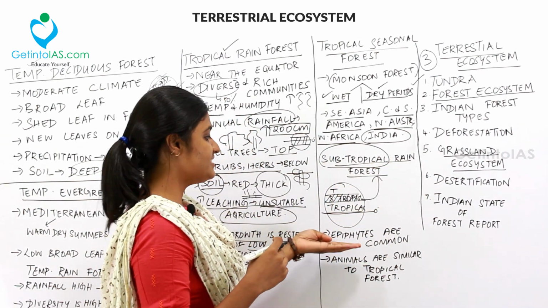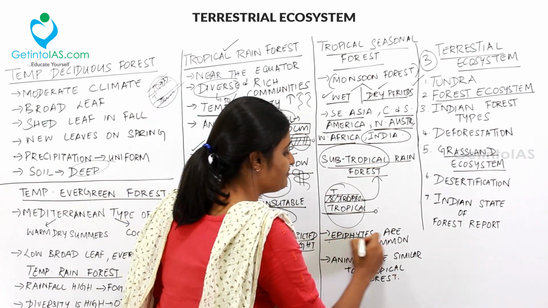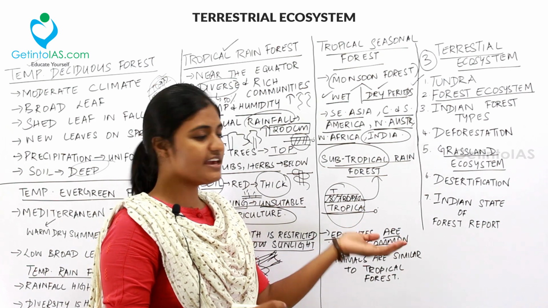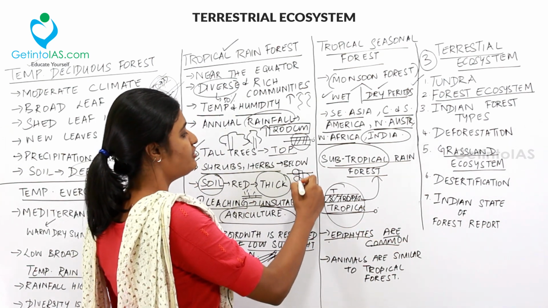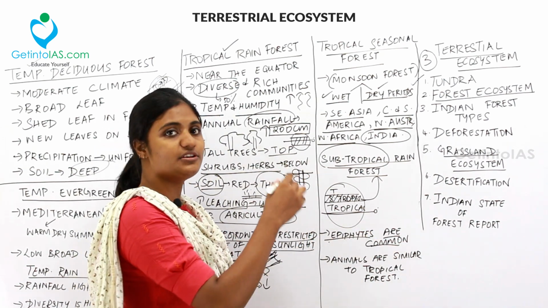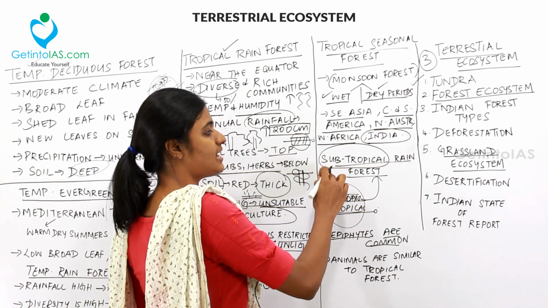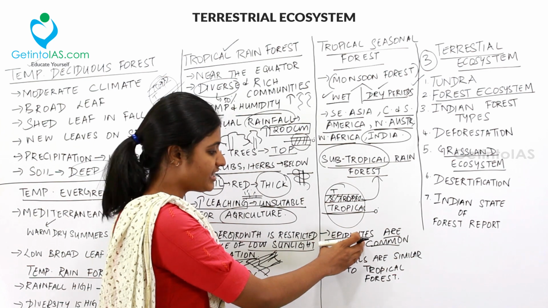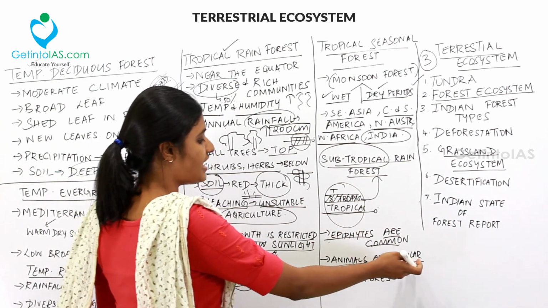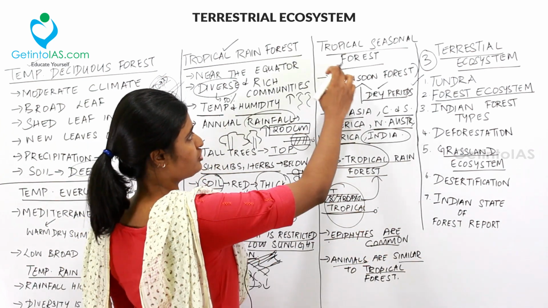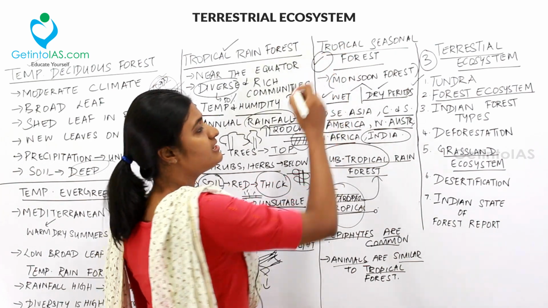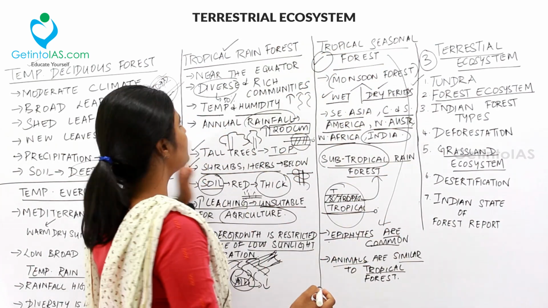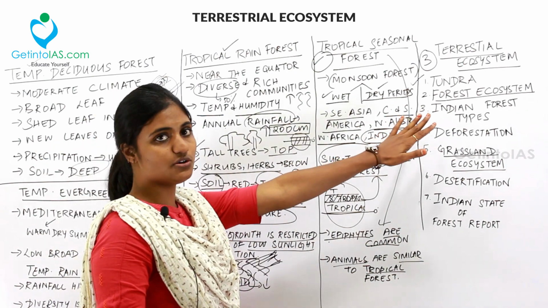And hence in this region you may find epiphytes as common plant growth. I already said about epiphytes. Epiphytes are nothing but plants which hold on to the larger tree for their support. So in this subtropical rainforest, you may find epiphytes to a larger extent, and the animals are similar to the tropical forest. So what animals are prevailing here? They will be prevailing here too. So these are the topics under the forest ecosystem.